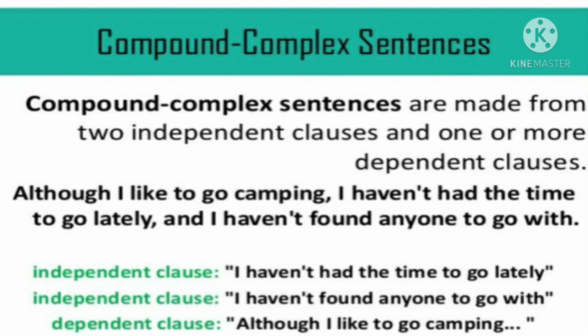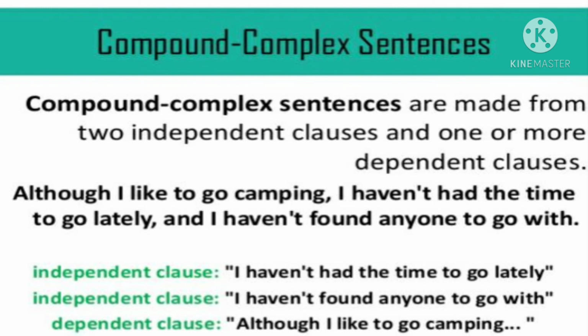Okay, now let us see the last type of sentence, that is compound complex sentences. They are made from two independent clauses and one or more dependent clauses. At least you should have two independent clauses and one or more dependent clauses. If you see the example here: Although I like to go camping, I haven't had the time to go lately and I haven't found anyone to go with.